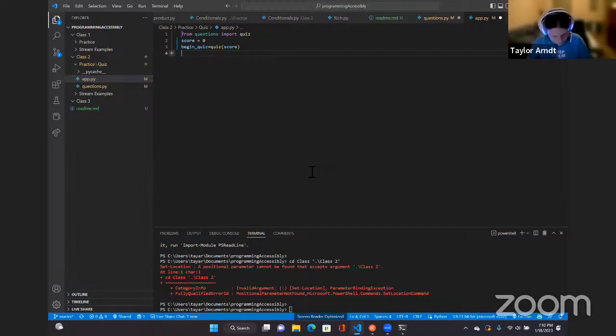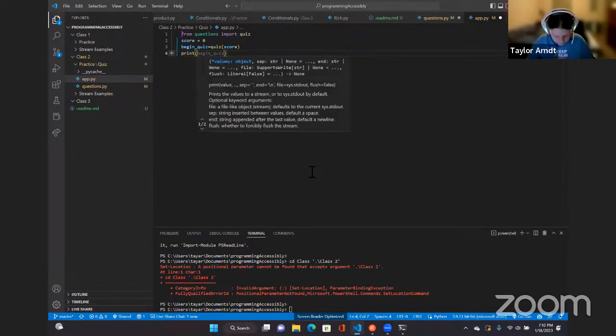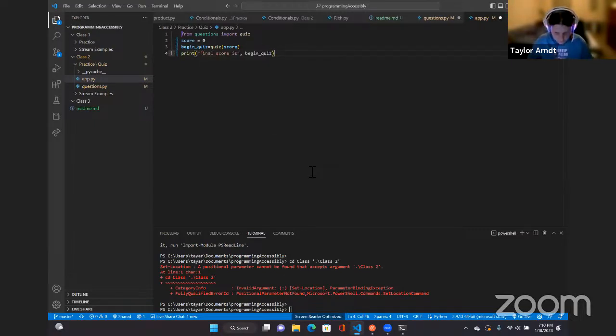So we're gonna do print, left paren, star values colon object comma print left, and let's see, quote F, begin print left paren, quote final scores quote comma begin quiz right paren. Oh no, that's not what I wanted to do. I was trying to do an F string. Let me do that again, folks. F. Okay. Quote. So let's see.